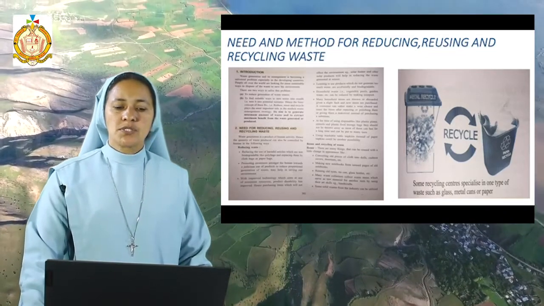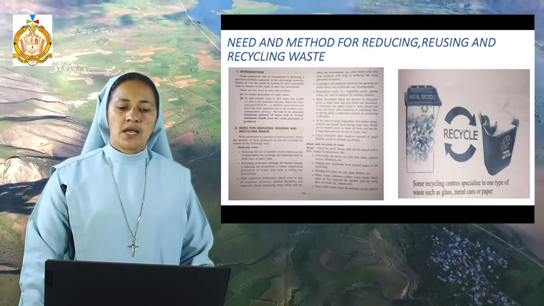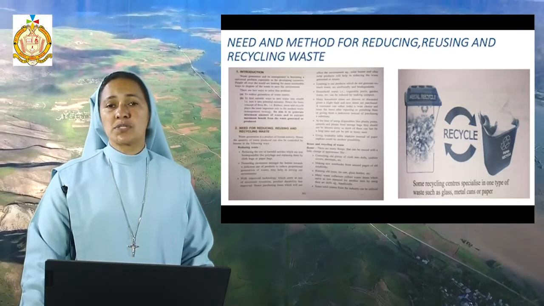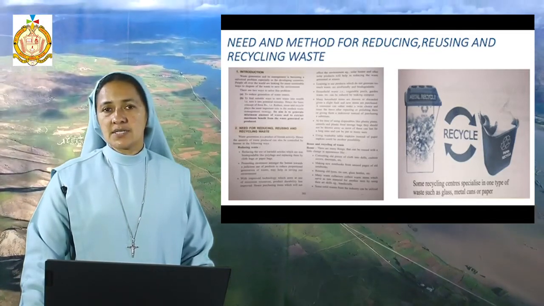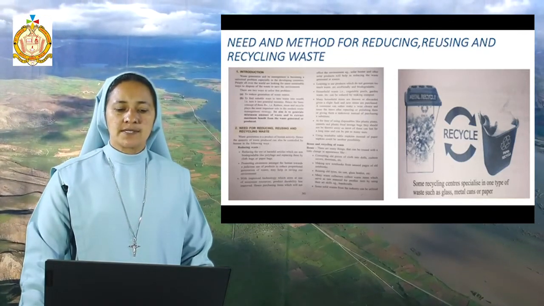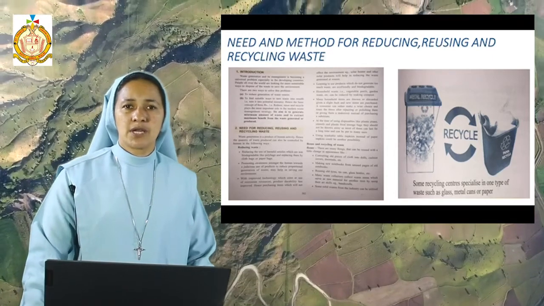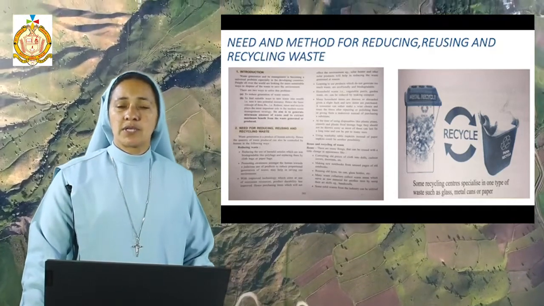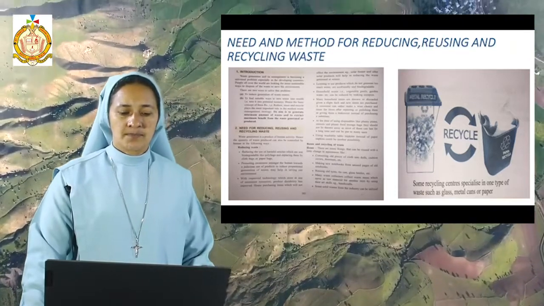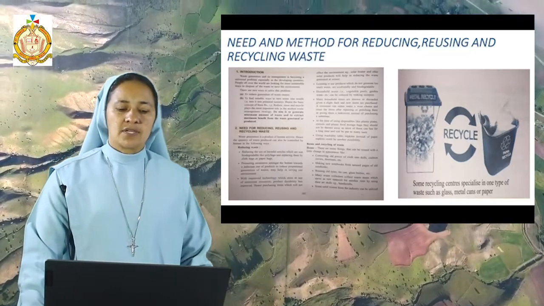Then learning to use products which do not generate too much waste, are eco-friendly or biodegradable. So we should use products which are eco-friendly. Then household waste, that is vegetable peels, garden waste, etc., can be reduced by making compost. As we said, we should have a compost place where we can decompose the waste which we get from the houses. Then we go for reuse and recycling of waste.